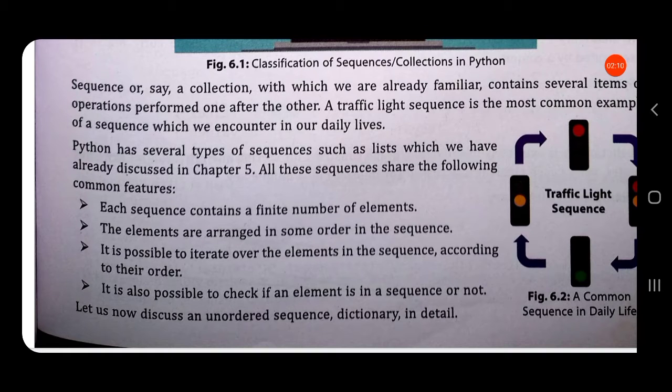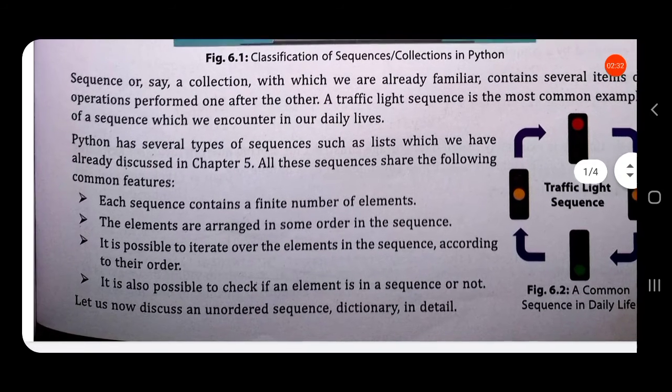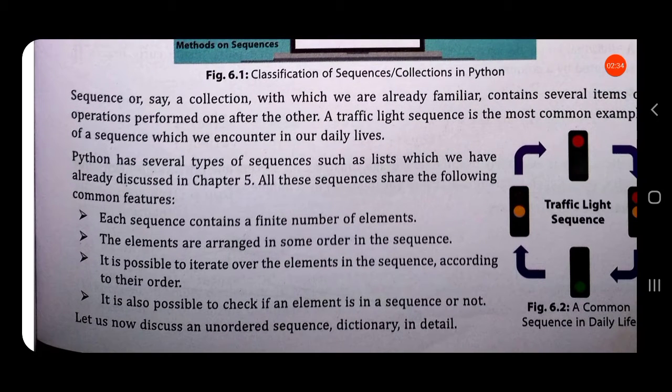It is possible to iterate over the elements according to their order. Iteration means we traverse through each element in that sequence. By using the for loop, we accessed each element in the list. That is called iteration. It is also possible to check if an element is in a sequence or not.